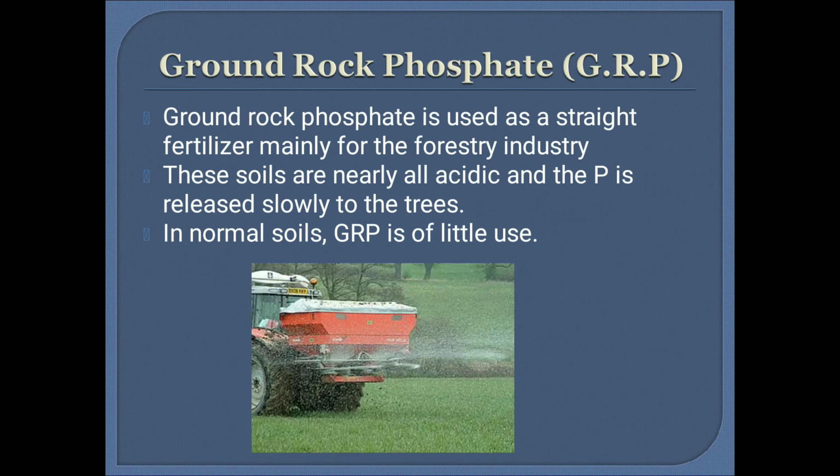Next is the ground rock phosphate, that is the GRP. Ground rock phosphate is used as a straight fertilizer mainly for the forestry industry. These soils are nearly all acidic and the phosphorus is released slowly to the trees. In normal soil, GRP is of little use.